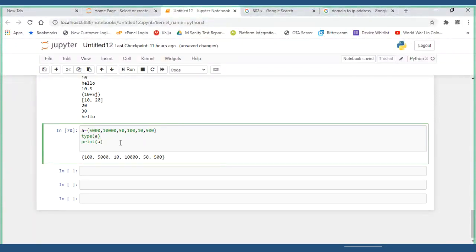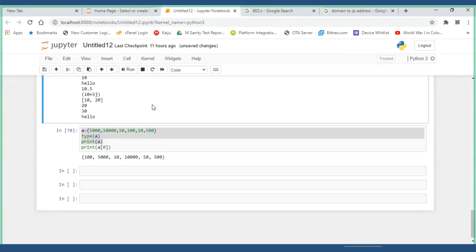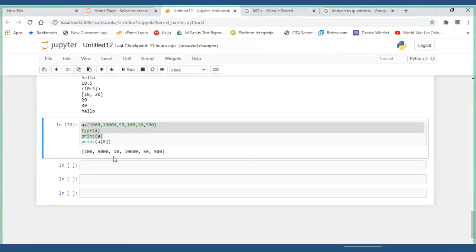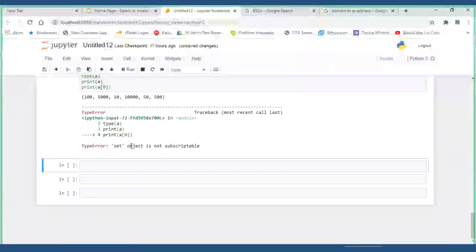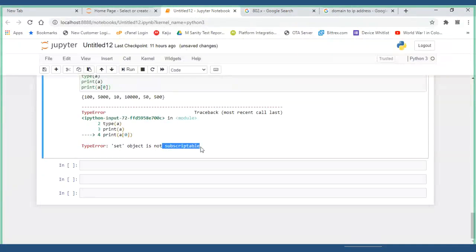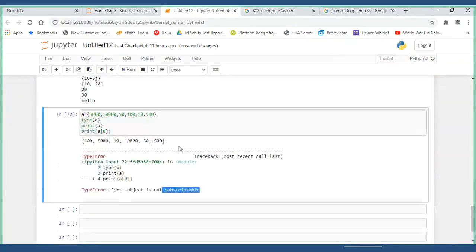Now, if I want to get the value, for example print a of 0, what will I get? I won't get anything. It says set object is not subscriptable, which means indexing is not possible. That is the reason you got an error when you try to add some element.